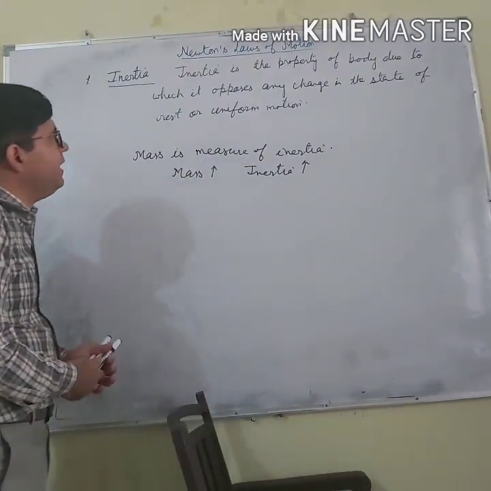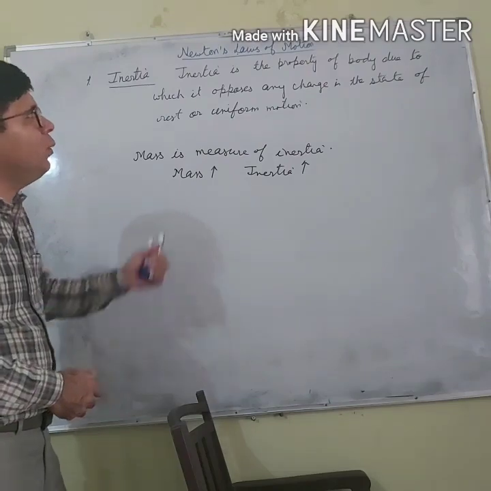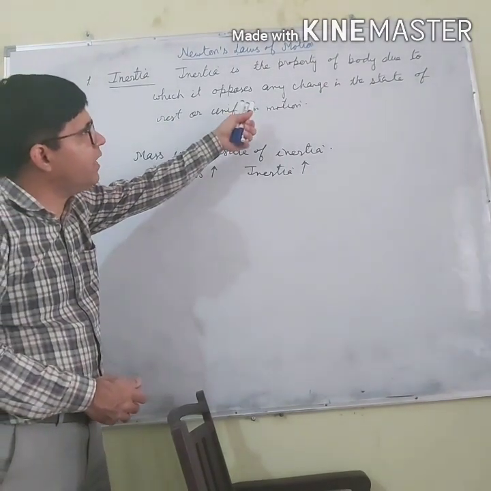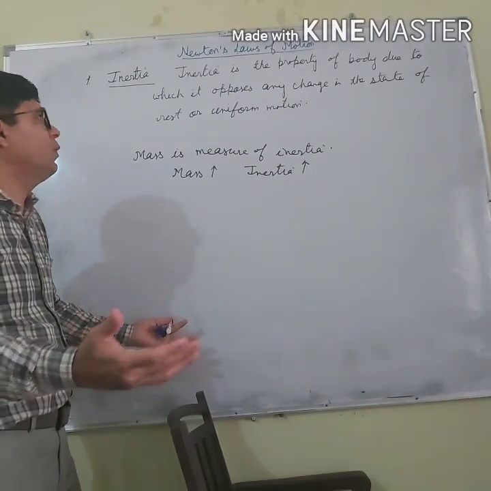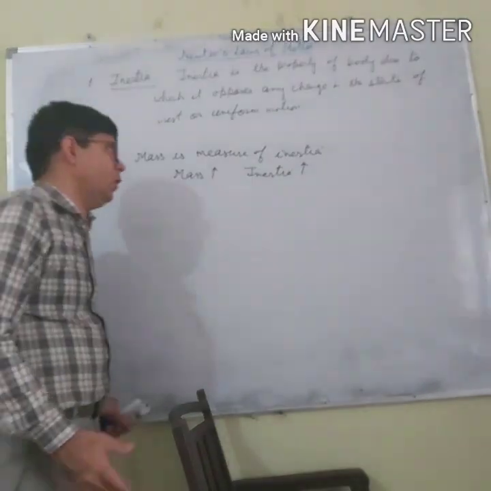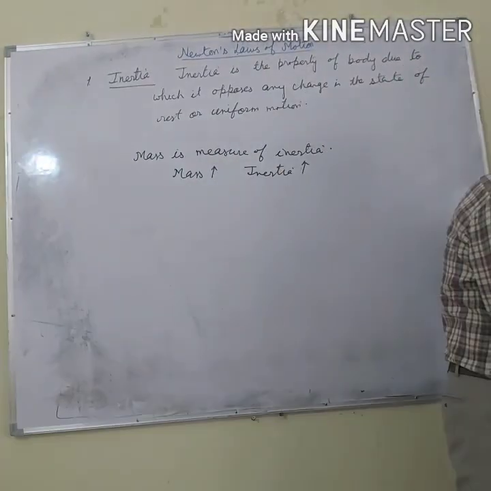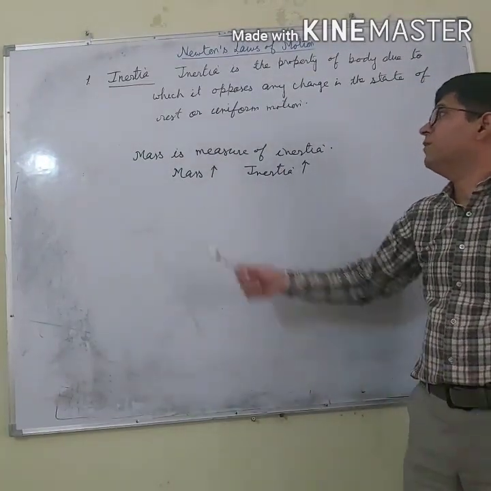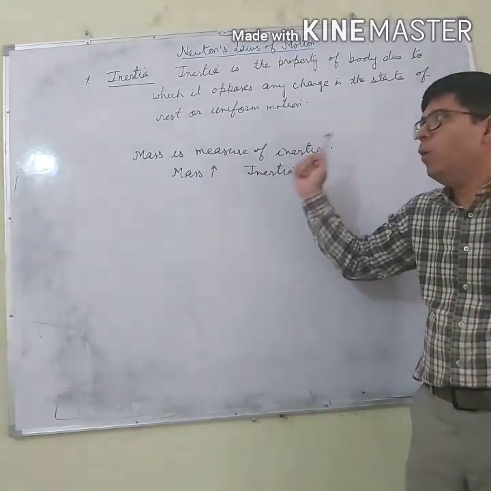So what is inertia? Inertia is the property of a body due to which it opposes any change in the state of rest or uniform motion. Question is, who measures the inertia? Inertia is measured by the mass. More is the mass of the body, more is the inertia.